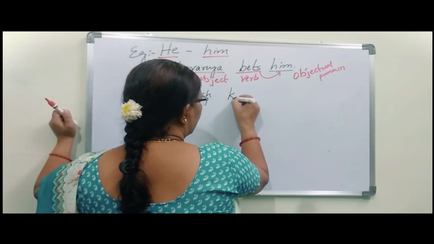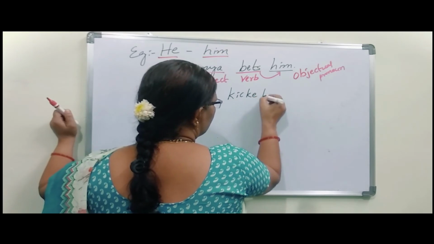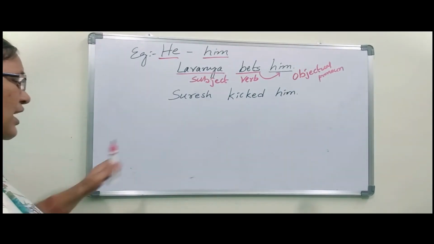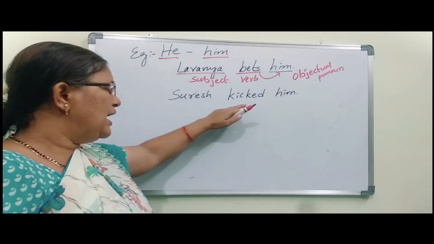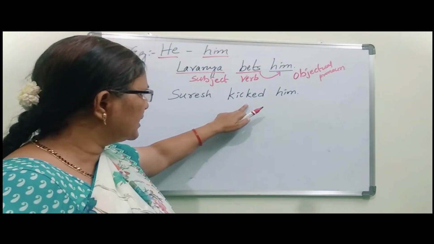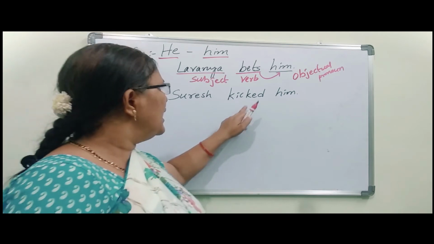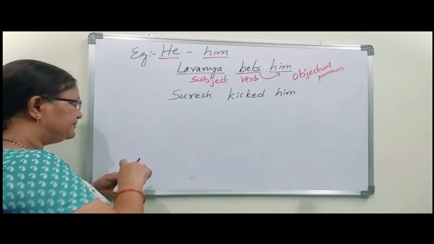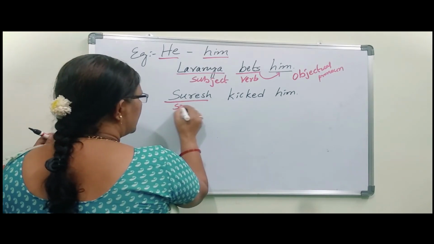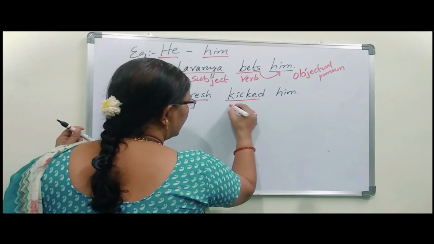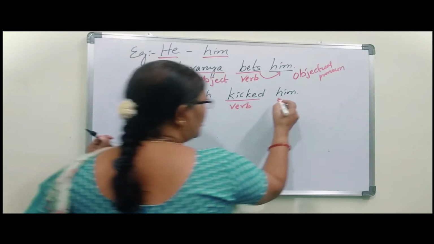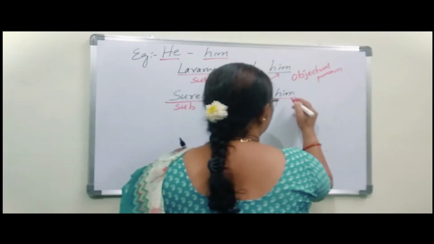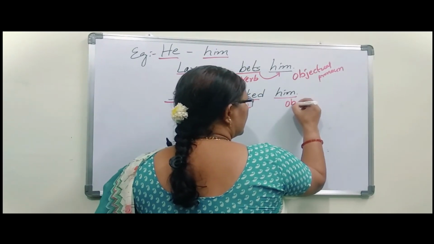Suresh kicked him. Okay. So here Suresh, one boy, did some work. So what did he do? He kicked. To whom? Him. Suresh comes under subject, kicked is the verb. Him. To whom? That boy kicked Suresh. To him. Object.